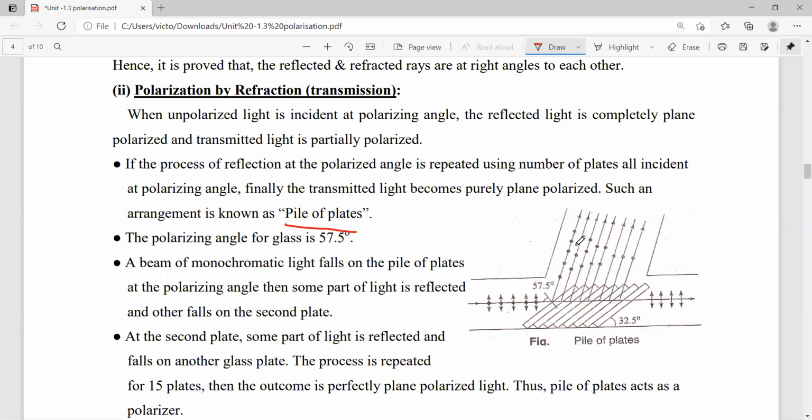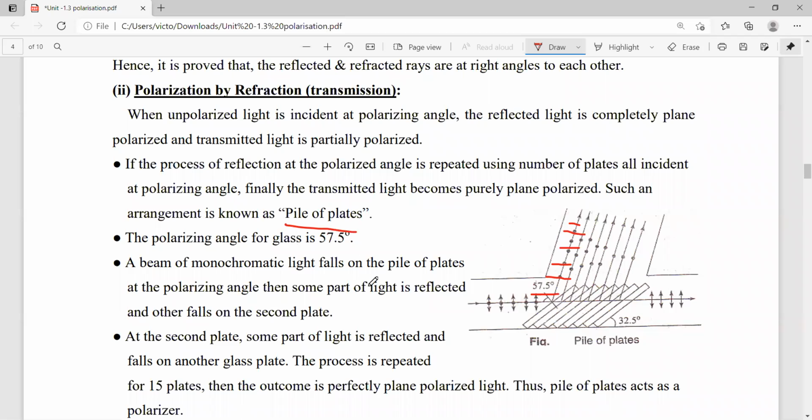So this is the refraction, the refracted side. In between there are some vertical components also. So here the polarizing angle is 57.5.